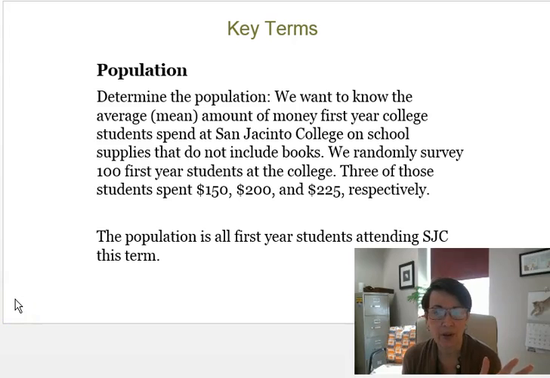So we randomly survey 100 first-year students at the college. 3 of those students spend 150, 200, and 225 respectively. The population, what we're studying, is all the first-year students attending this school. So that's how we use that word population. If we are studying all freshmen, then the population is all the freshmen.